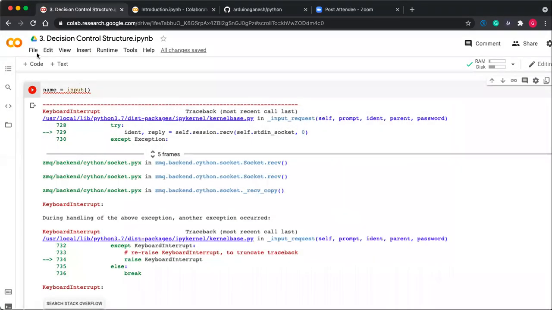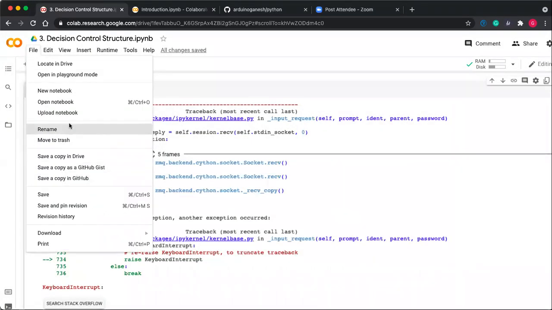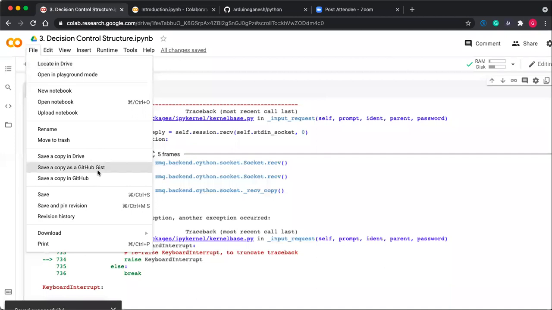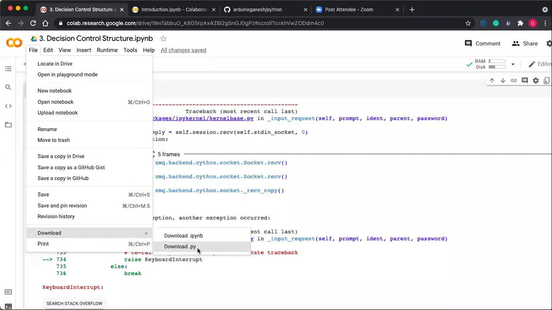It is actually very easy. Rename is there, Save a copy in Drive. Auto save is there, but you can also save it by using Ctrl+S. You can also download this IPYNB file as a PY file. Generally an IPYNB file cannot be run on IDLE.